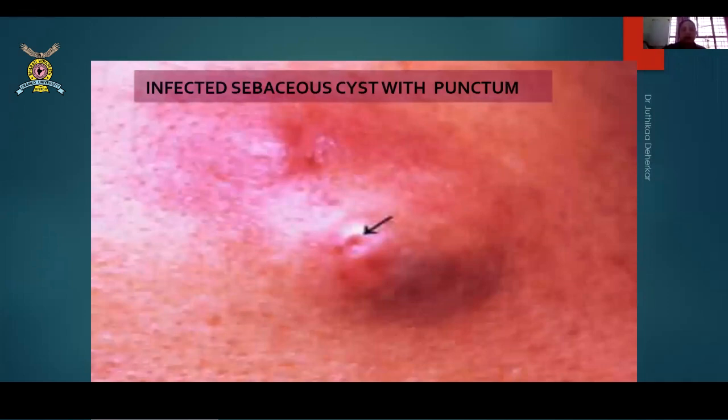Remember one dictum which my senior teacher had taught. Of course, many of you must be knowing him also, Dr. Sudhir Shinde sir. It is his words. Abscess anywhere and everywhere needs to be out of the body. Okay, this is very classical words of Sudhir Shinde sir, which have been fixed into my mind. So wherever you see an abscess, please do not give them antibiotics and ask them to come after a few hours. Tell them, no, I will not give you. I will drain it. Always drain the abscess out. Do not give them antibiotics.